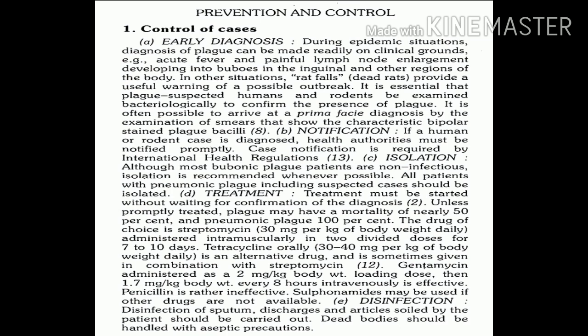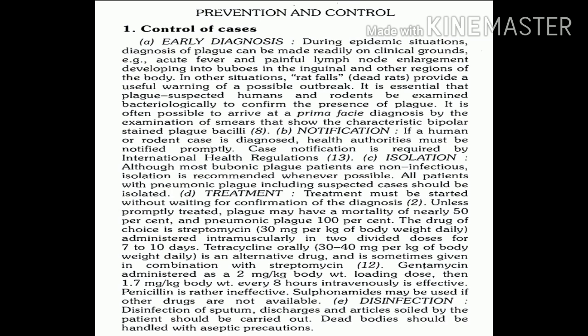One more important observation in nature is very important. Now if in a particular geographic area or region it is observed that rat falls, or the number of rats dying is increasing, so if such dead rats are found, this is the most important warning sign, and this is suggestive that there is a possibility of an outbreak of plague.